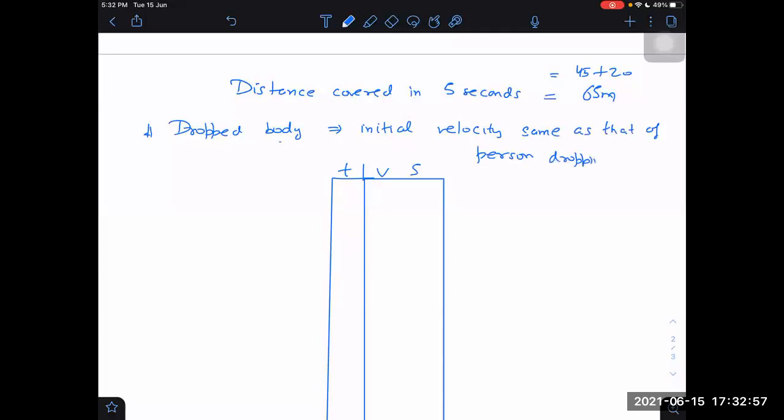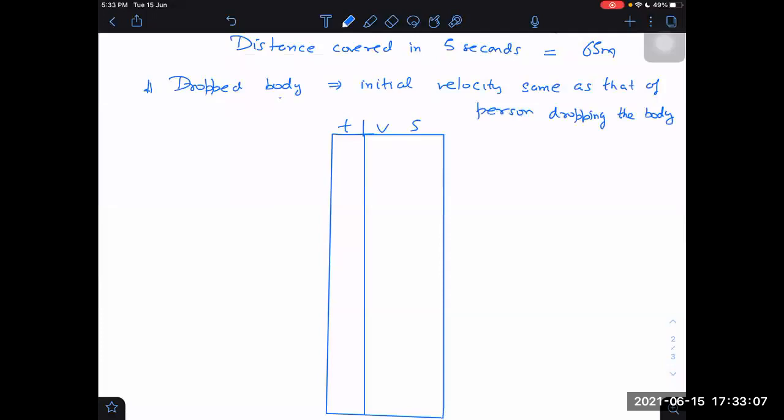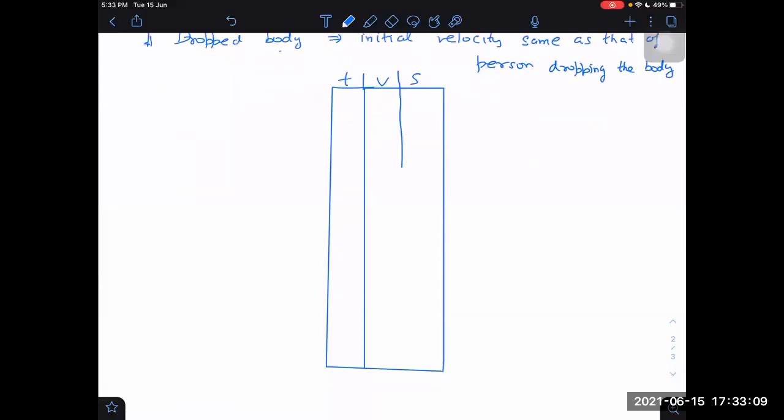That is what we mean by drop. But normally, if they say some person has dropped it and do not say the speed of the person at the time of dropping, we make the assumption that the person was at rest.